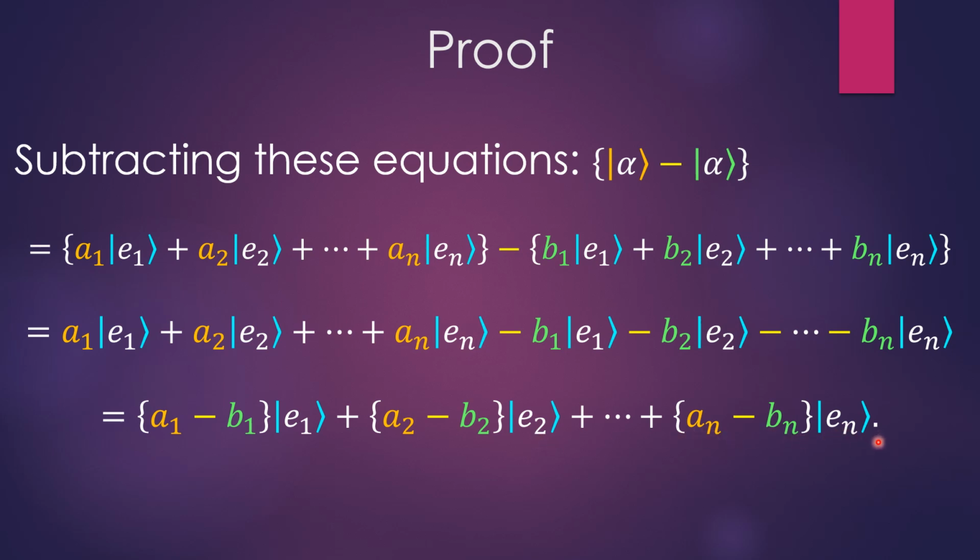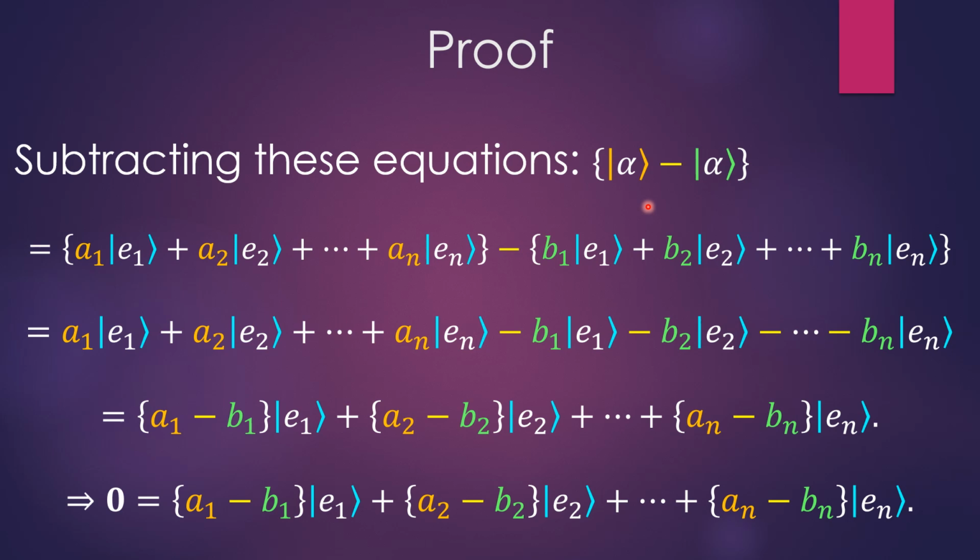Pretty straightforward there. But what we notice is that because alpha minus alpha, if they're the same vector, has to equal the zero vector. So what this statement now says is that the zero vector, which again is not zero as a scalar, but has zeros for every component, is equal to this difference here, okay? So here's where we have to make some defining statements about this zero vector equaling this difference of components.